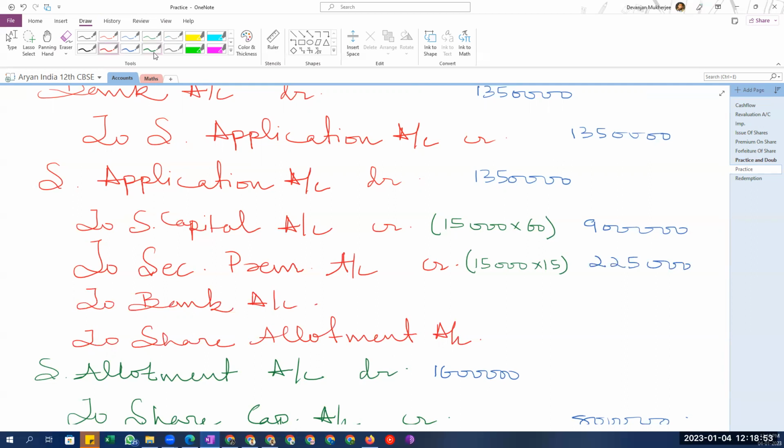Now, how much are we rejecting? 800 shares. So 800 into how much will be sent back directly? 800 into 60. Oh yeah, sorry, 75. Fully, they are being rejected, meaning whatever they paid will be returned. And that will be equal to how much? 60,000. Okay.